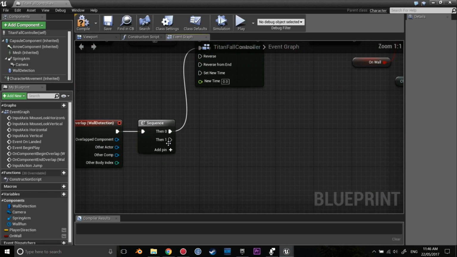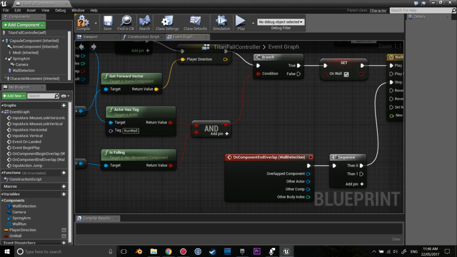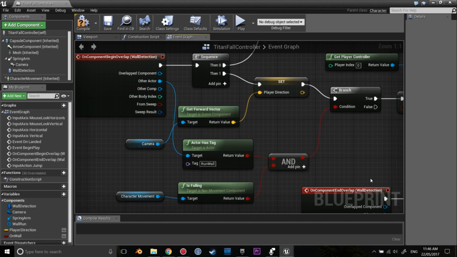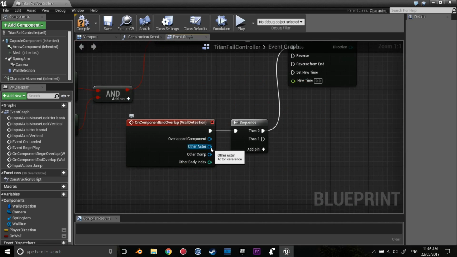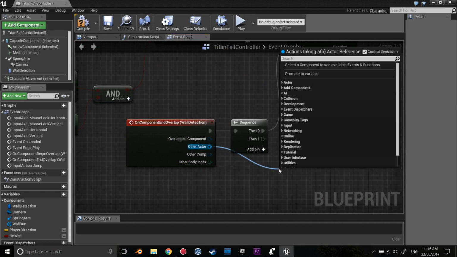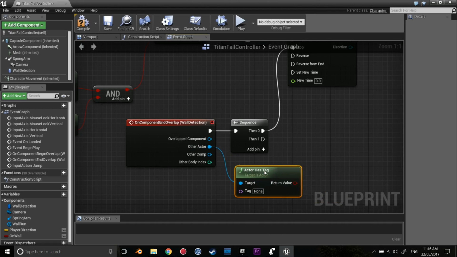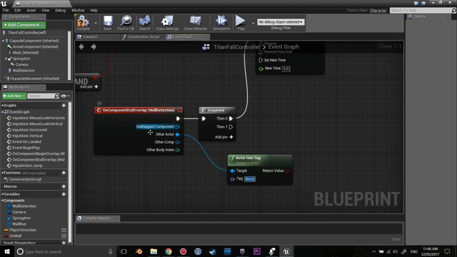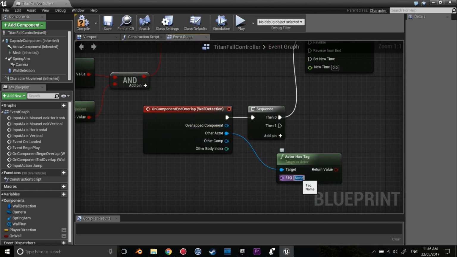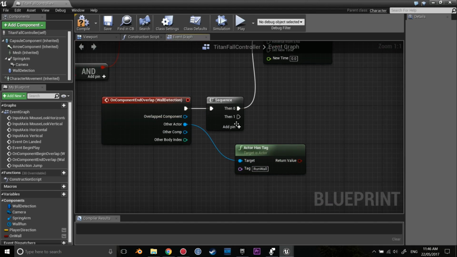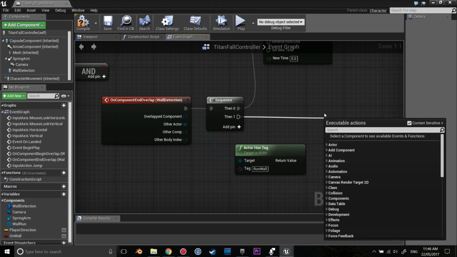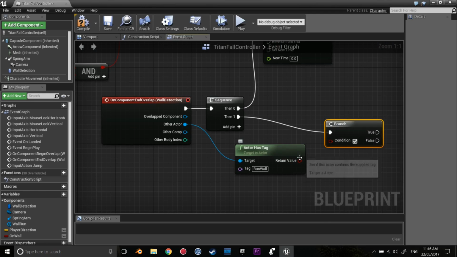So back here, what we need to do is a similar thing to what we have here with the actor has tag. So we need to get the other actor, and we need to check if actor has tag. If the actor does have the tag, and in this case it was run wall, we are then going to go into this new sequence, which starts with a branch, of course, and this is the condition.